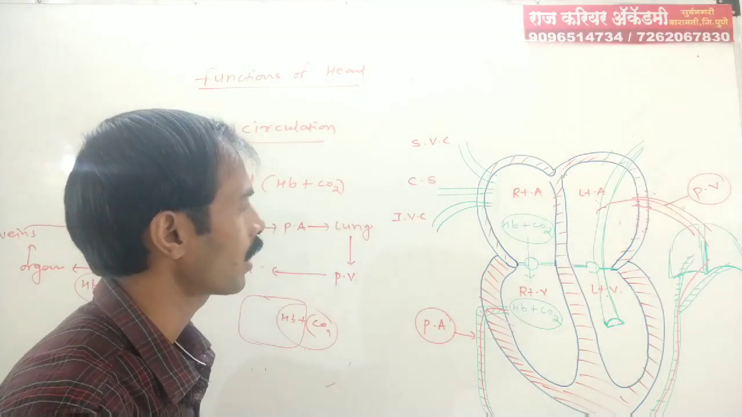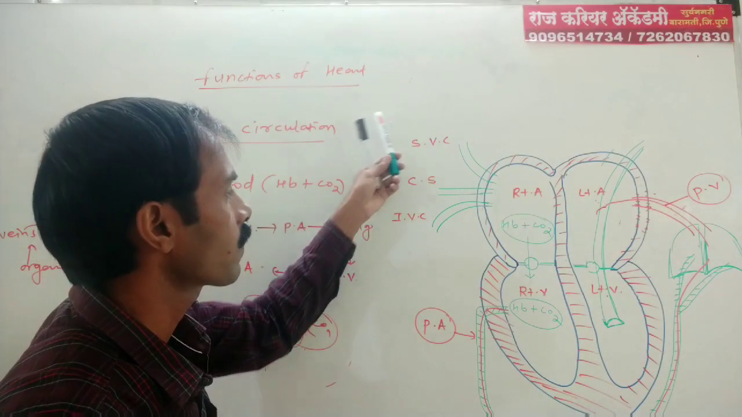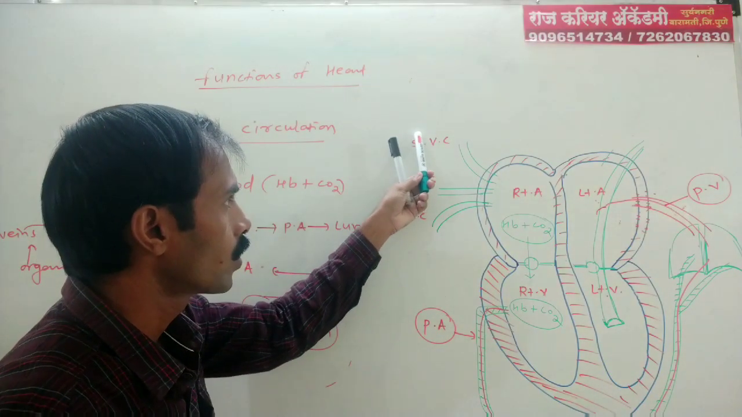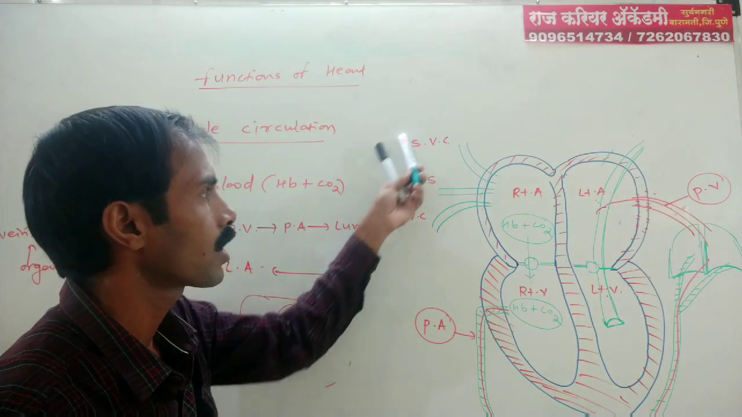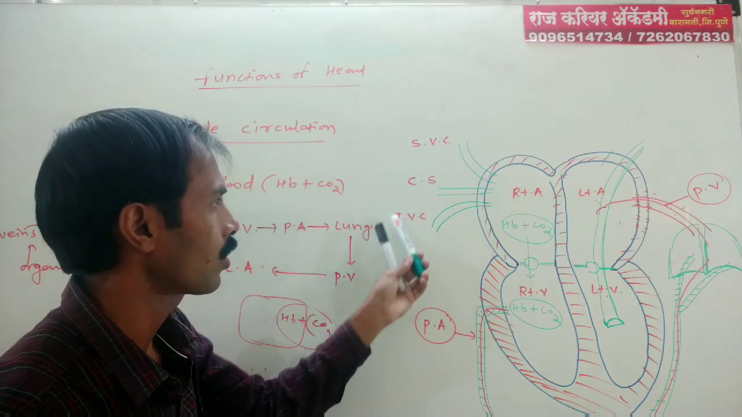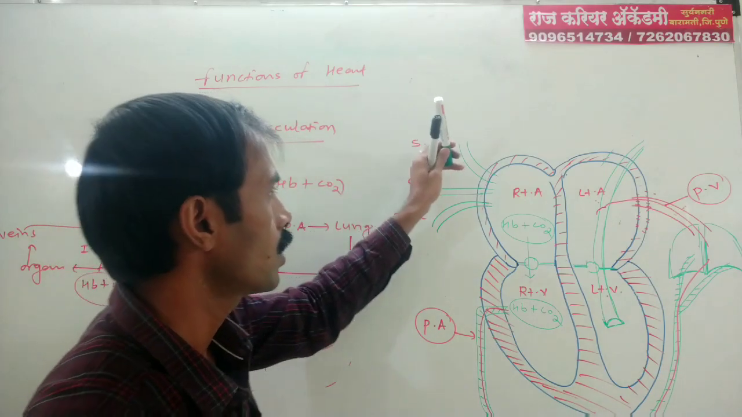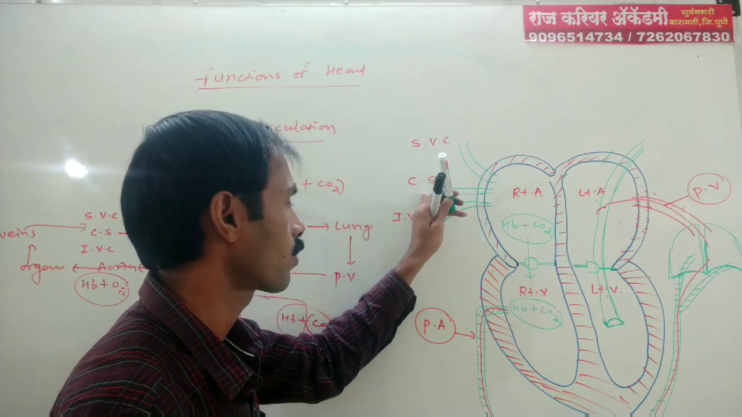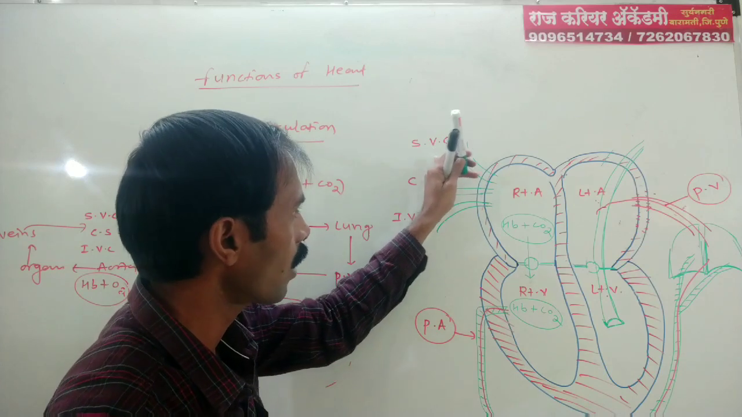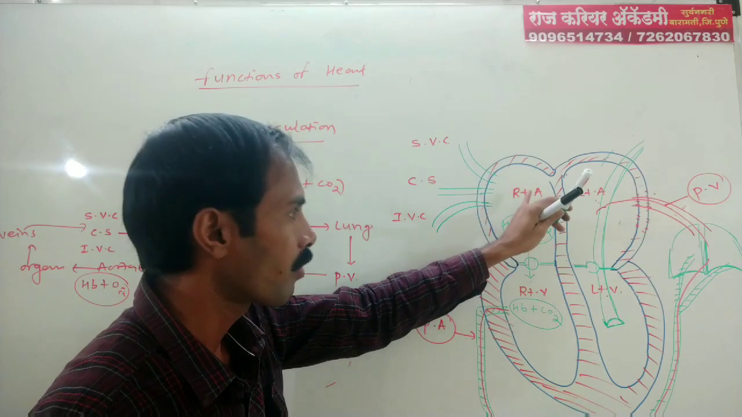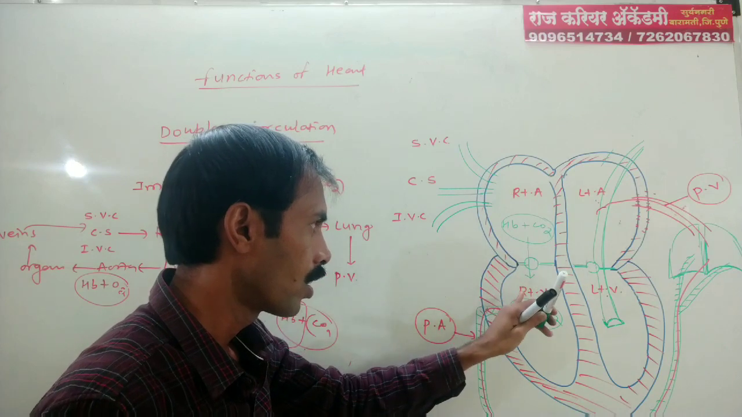Once again I am repeating that. From various organs, blood goes to the superior vena cava, inferior vena cava, and coronary sinus. From all organs to the vena cava and coronary sinus, from the coronary sinus and vena cava to the right atrium, and from the right atrium to the right ventricle.